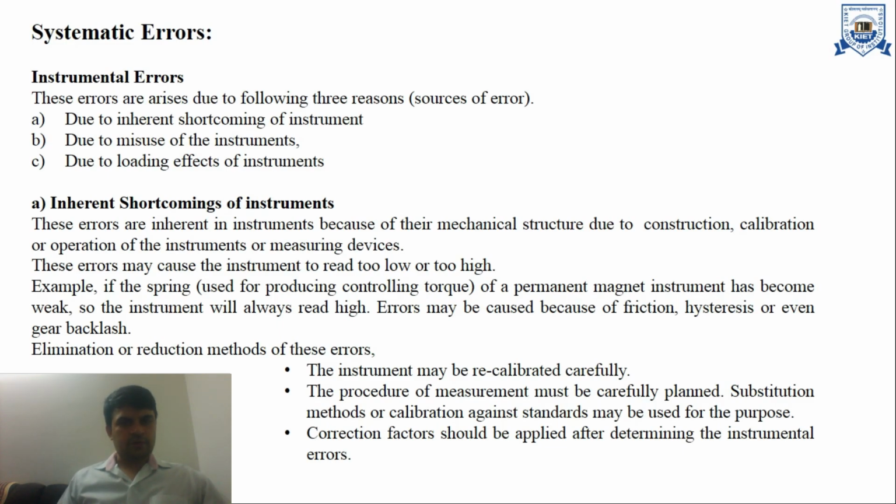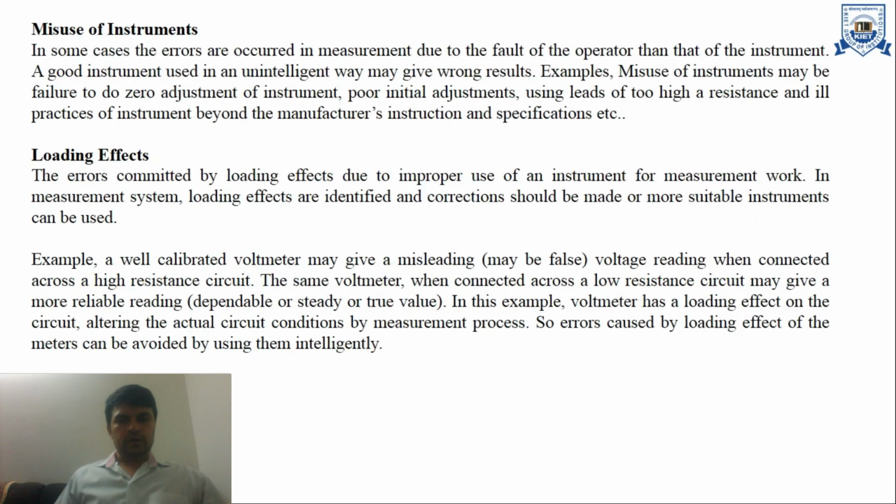The procedure of measurement must be carefully planned. Substitution method or calibration against standards may be used for this purpose. Correction factors should be applied after determining the instrumental errors.